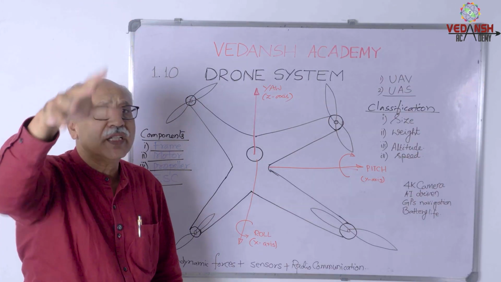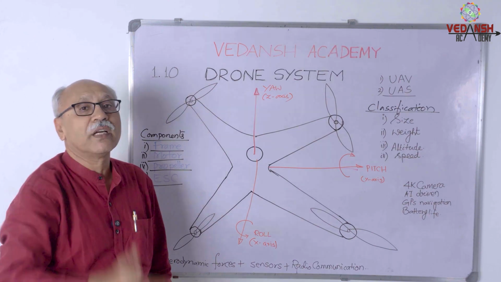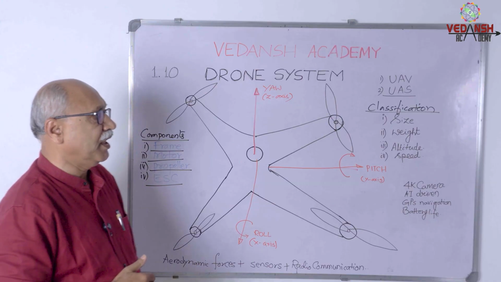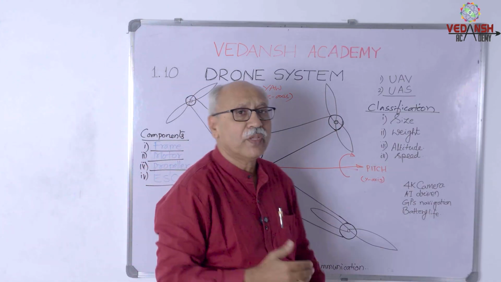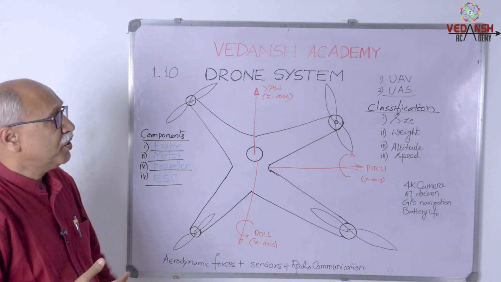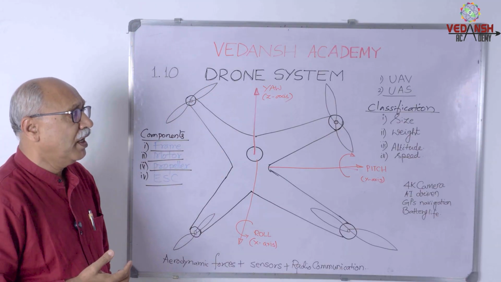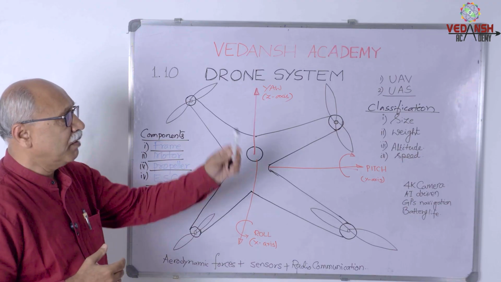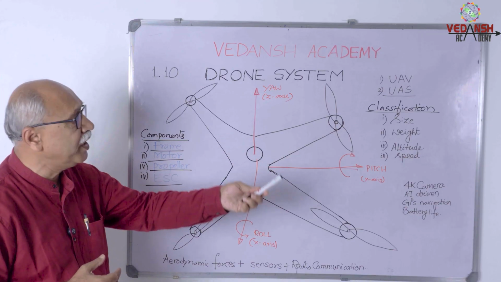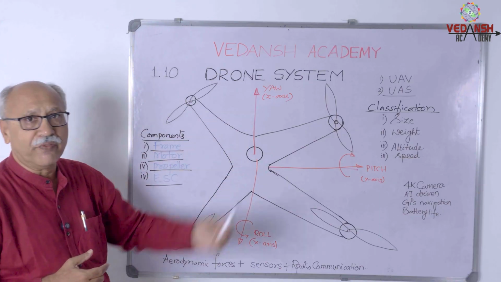In certain sensitive areas, the rise of a drone is generally restricted, and also based on the speed, whether it runs at a low speed or medium speed or higher speed. So on these four parameters, based on the size, based on the weight, based on the altitude, and based on the speed, the drones are classified.